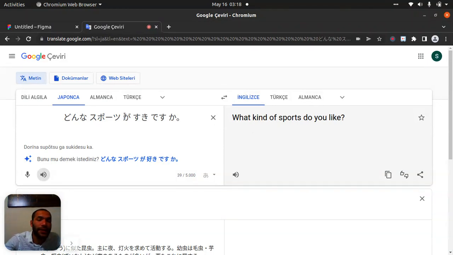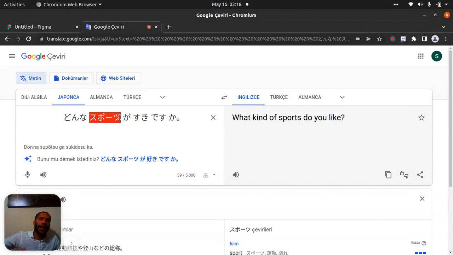Let's take these sports and put in everything, like sports, music, or movies, everything you can ask. What kind of instrument do you like? What kind of animals do you like? What kind of sports do you like? What kind of anything do you like? Just put here what you want.